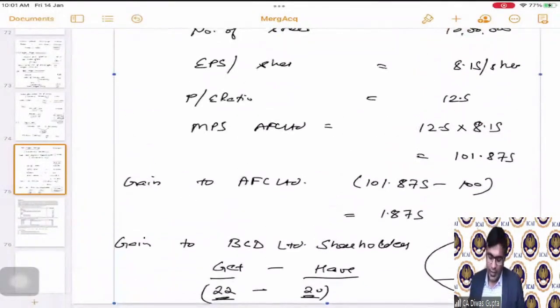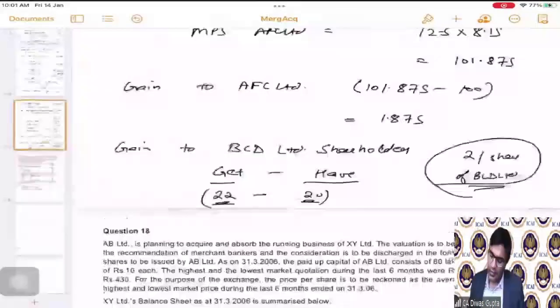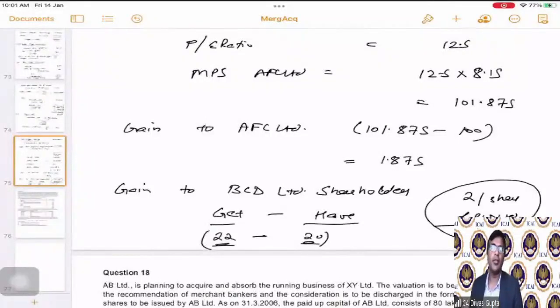Okay, students, now with this, we have completed today's session. We will attempt some of the questions and some of the theoretical part in the next session, and we will wrap up the mergers and acquisitions. Till then, please do revise well over the weekend, and all the best for your preparations.